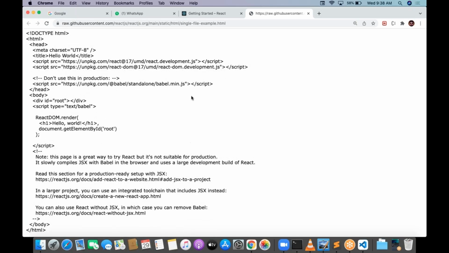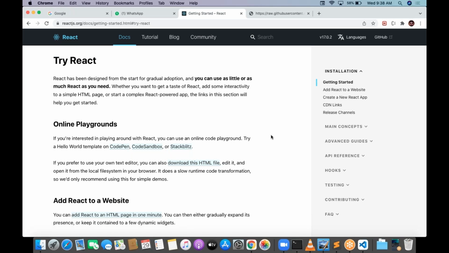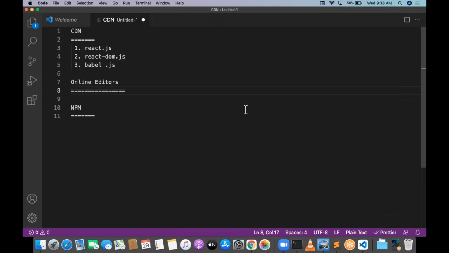There are multiple online editors available: CodePen, CodeSandbox, and StackBlitz. These are the three important online editors available. And the last process is npm.